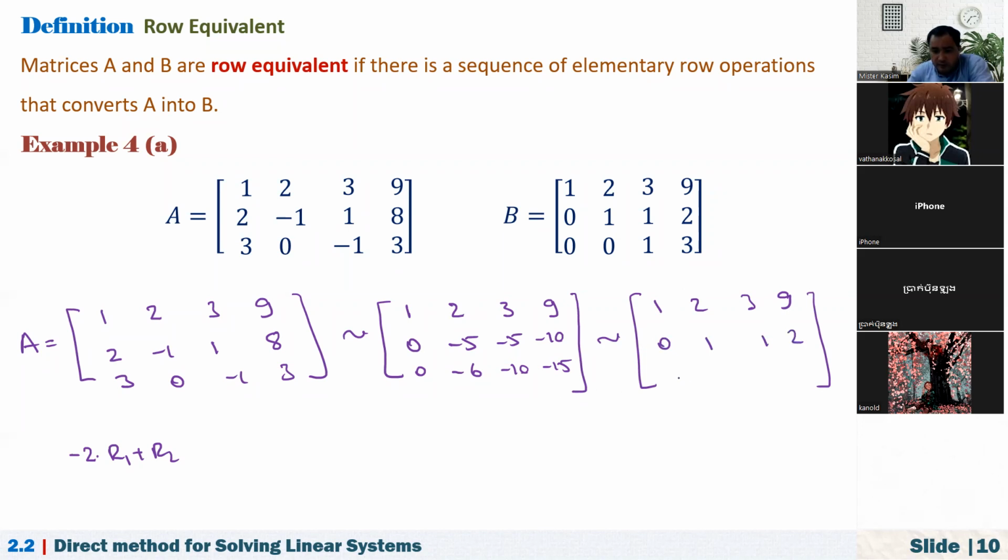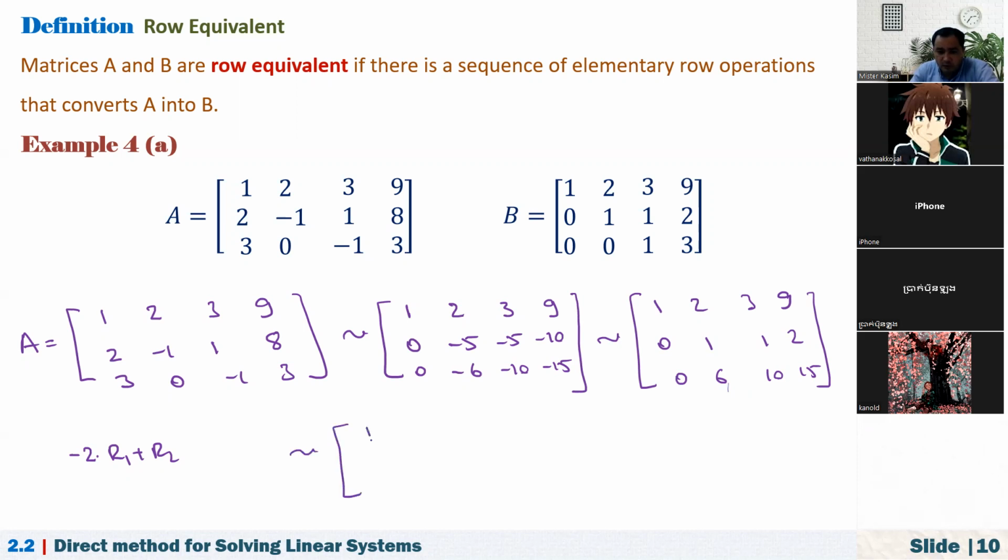And how about the third row? It is 0, -6, -10, -15. Let me just keep it like this. Multiplied by -1, that is 6, 10, and 15. Now, if you multiply the second row by -6 and add to the third row, right, we will have